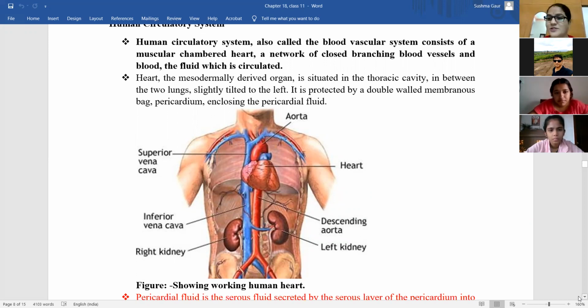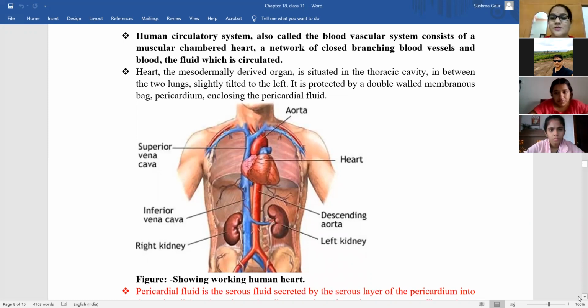Risha, you can also answer if you have an answer. Ma'am, probably it is situated in the mesoderm or arises from the mesoderm. Beta, it is formed from the mesoderm. The germ layers are ectoderm, endoderm, and mesoderm. There are 3 layers. So this is derived from the mesoderm layer.